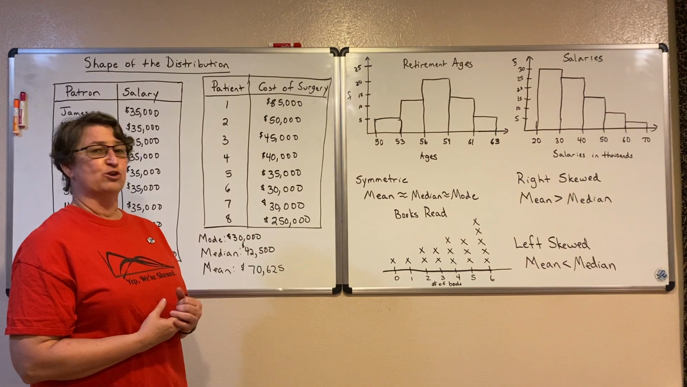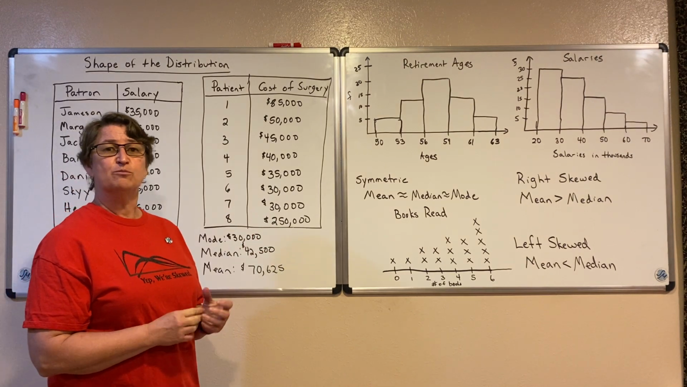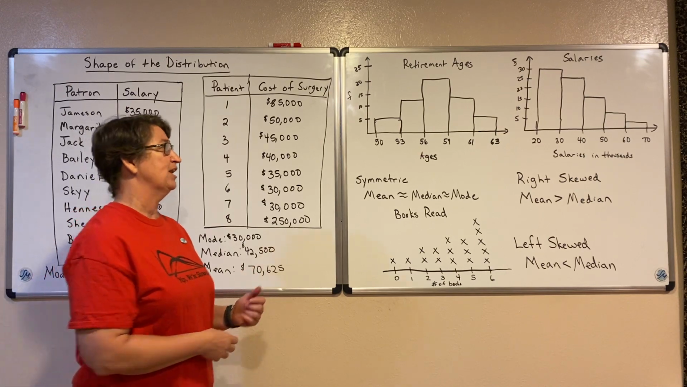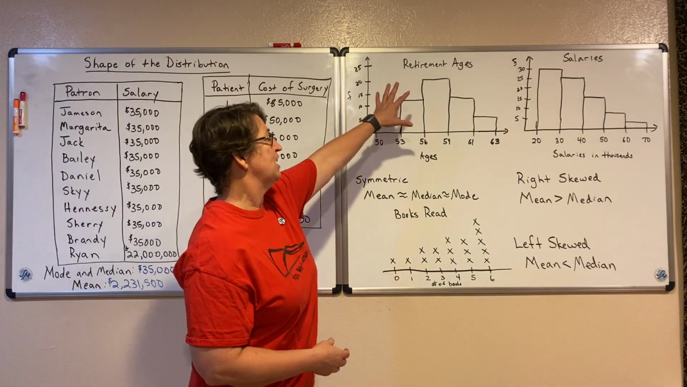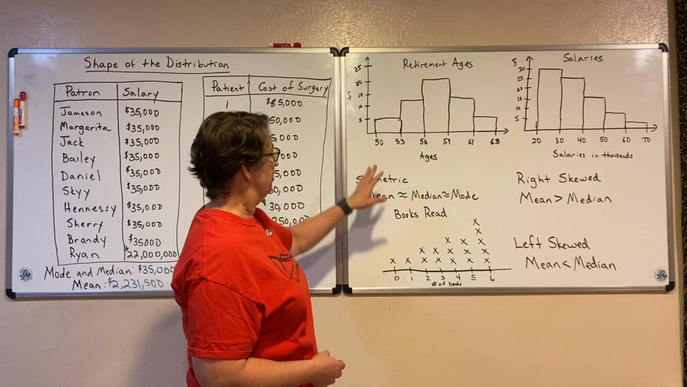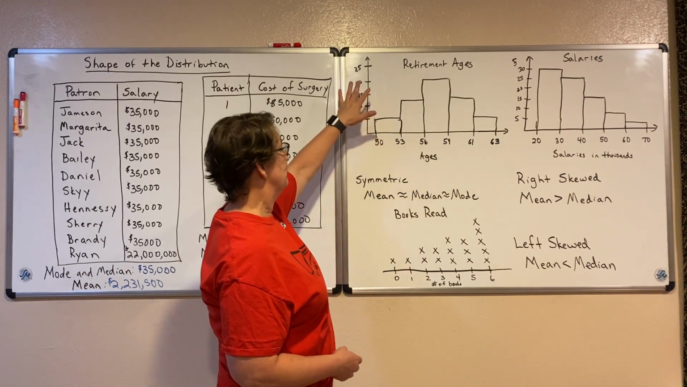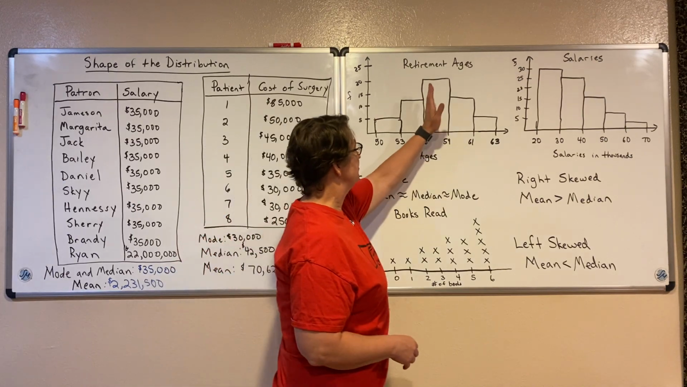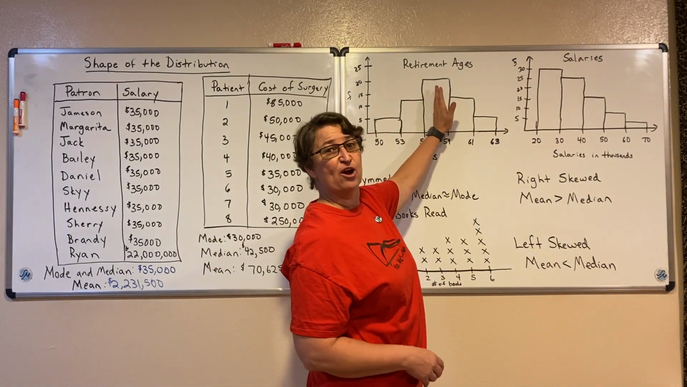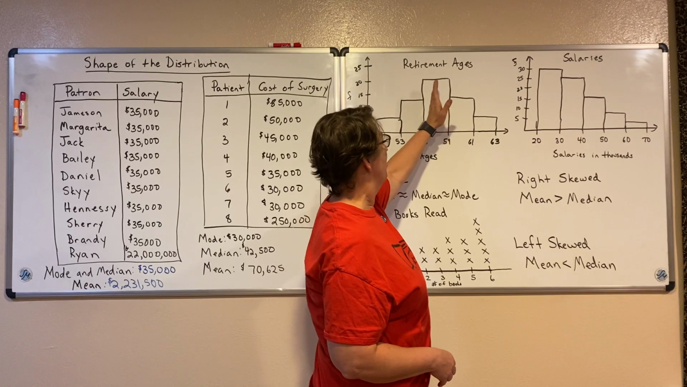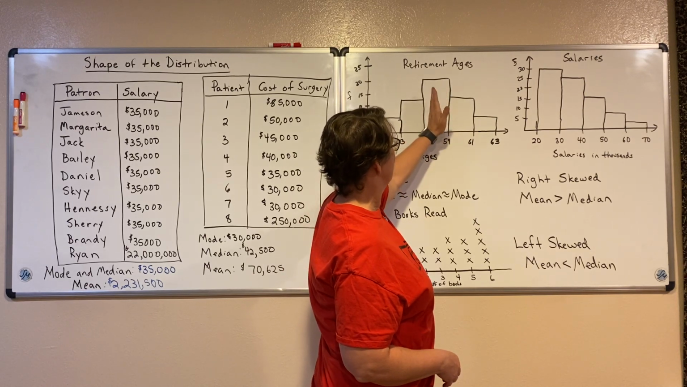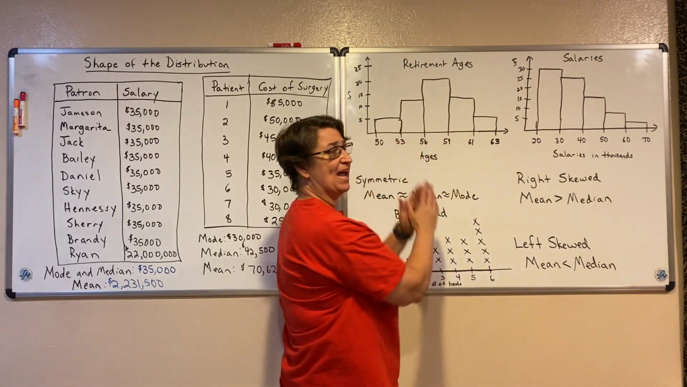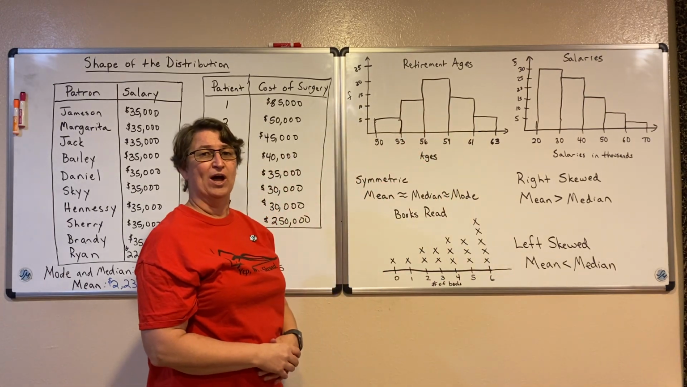So here are three different types of shapes of our distribution that happen when we have our data. For instance, here are retirement ages. We have our ages and our frequencies of those who retired. And when I look at it, this distribution is very symmetric. In other words, if I draw a line right down the middle here and fold it, my data matches itself pretty well.